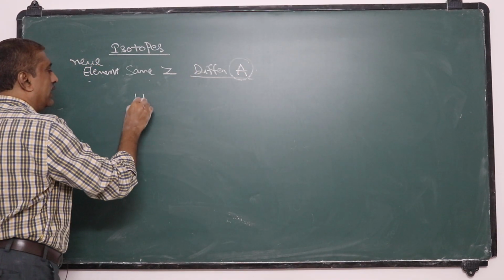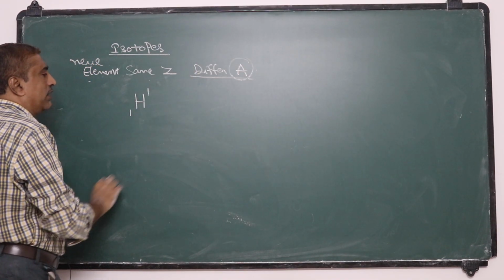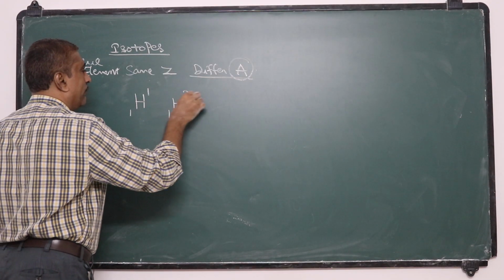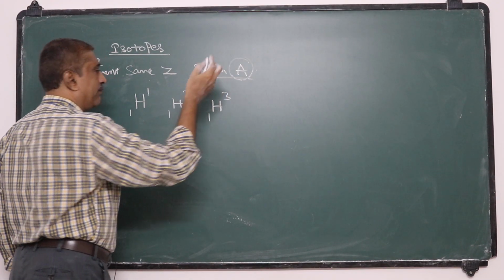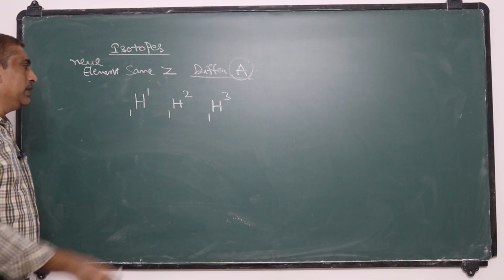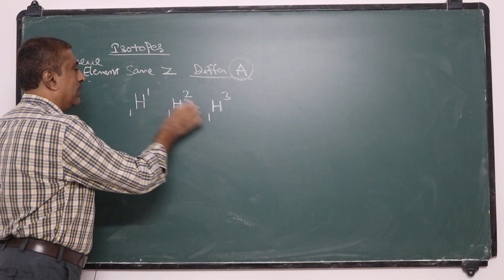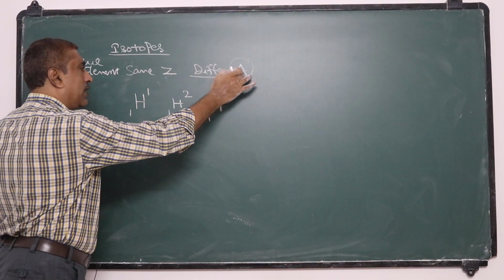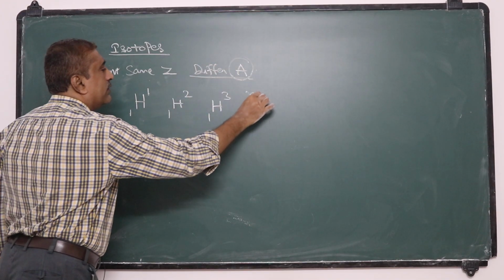So these are the isotopes of hydrogen: H 1 1, H 1 2, H 1 3. That means here the atomic number is the same but the mass number is different. Mass number is different means the number of neutrons is different.